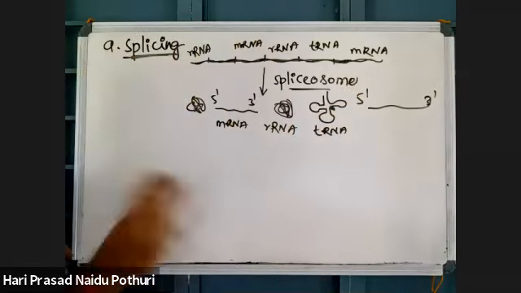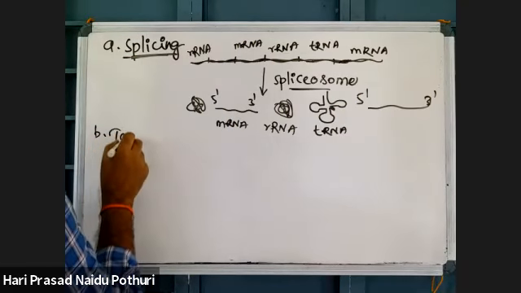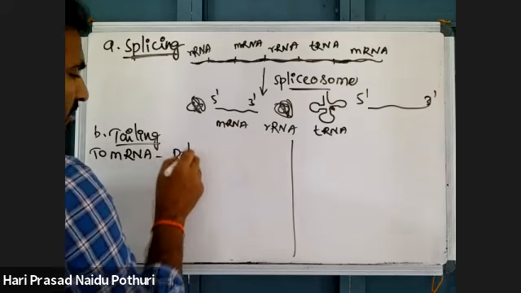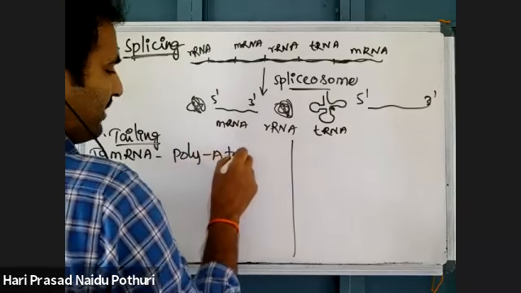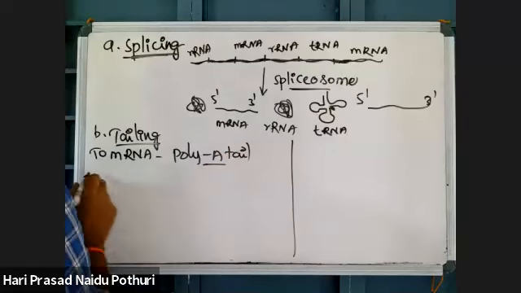Just write this, no sentences are needed. The second one is tailing. What is tailing? To mRNA, there is addition of a poly A tail. More adenines will be added at the 3' OH group.